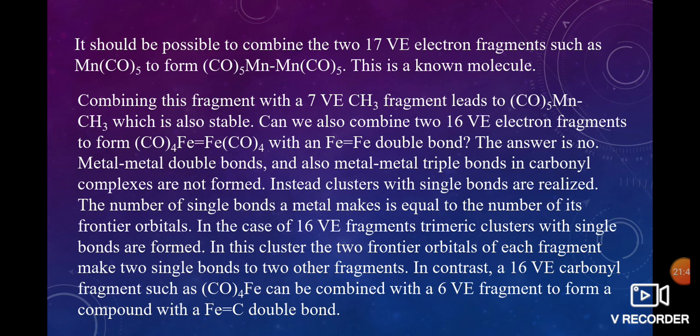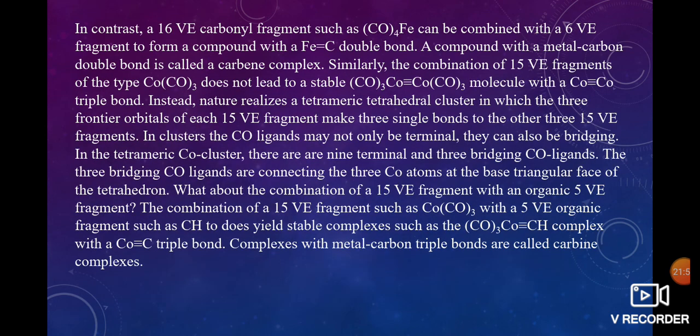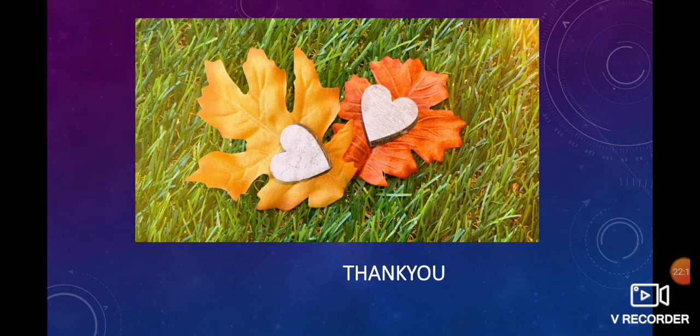In contrast to this, 16 valence electron iron CO taken 4 can be combined with a 6 valence fragment to form Fe double bond C. It is also an example where 15 valence electrons would form a triple bond. A metal metal triple bond is not possible, so it can be combined with triple bond CH. This is about isolobality.